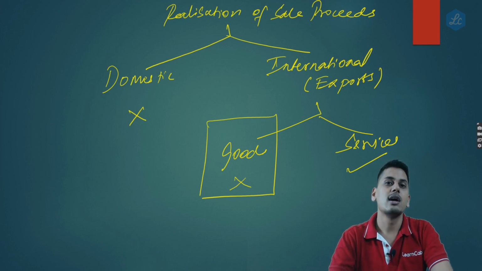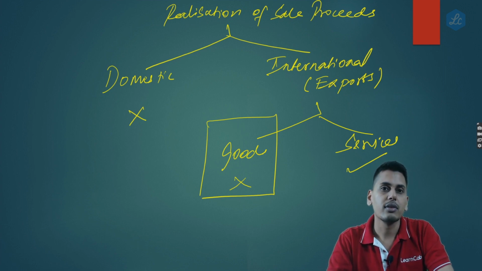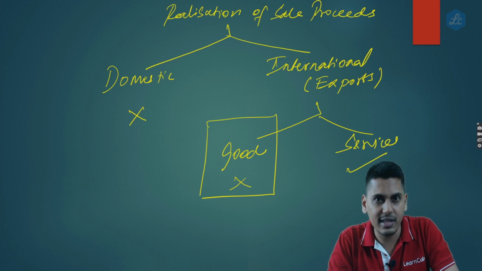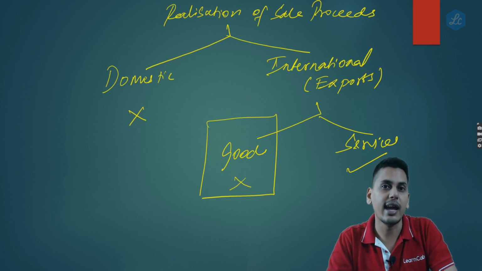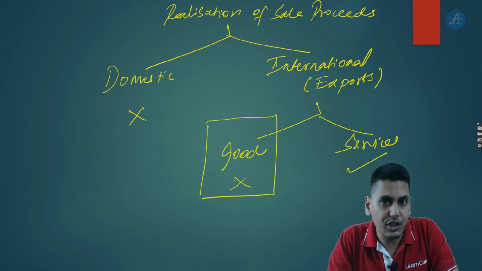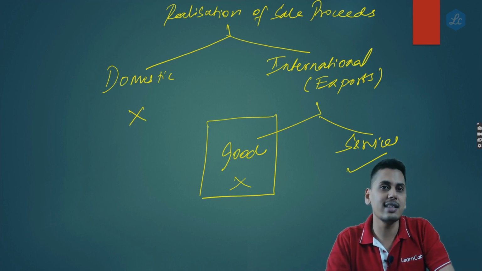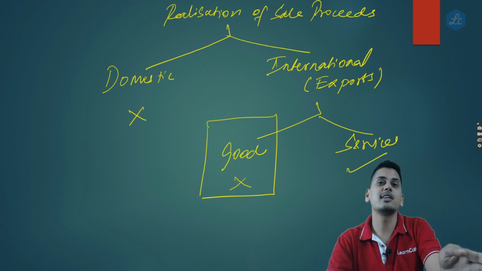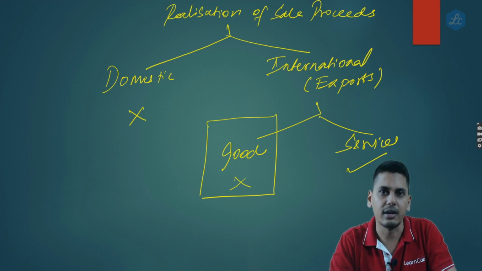Many of the exporters of goods started misutilizing this provision wherein fictitious exports were made even without realizing the sale proceeds, and refund benefits were encashed. And technically, the department could not touch them because even if they are not realizing the sale proceeds, still it is an export of goods, still it is a zero rated supply, still they are entitled for refund.